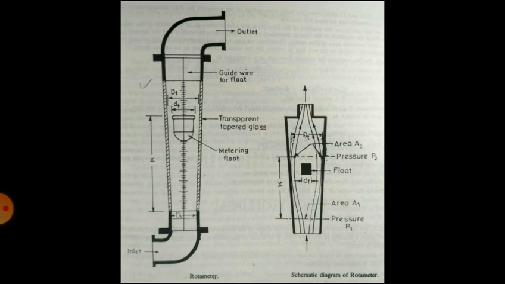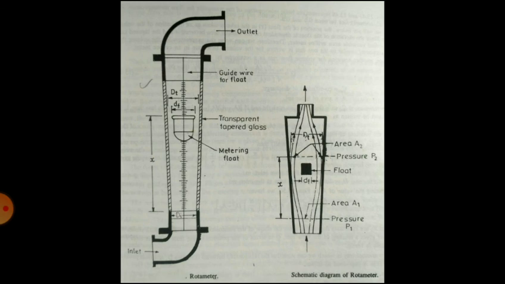That means if the flow rate is higher, then the float will rise in an upward direction. When there is a decrease in flow rate, the float will come down. So there will be different levels of the float according to the flow rate. This means that every float position corresponds to one particular flow rate.